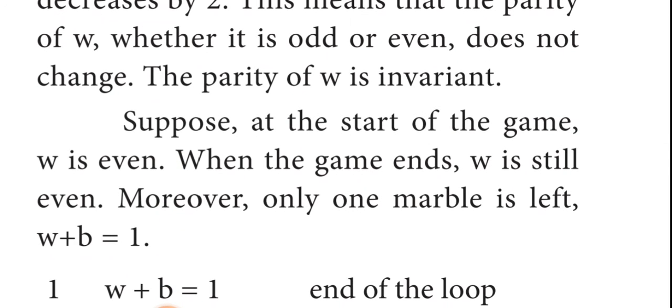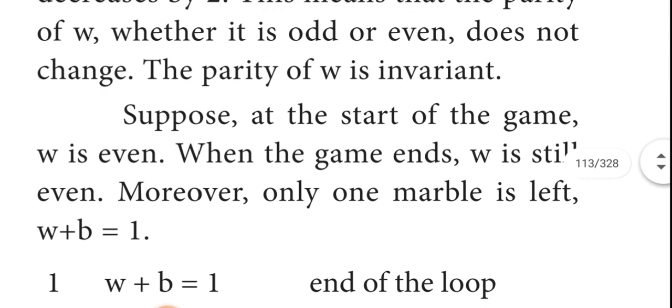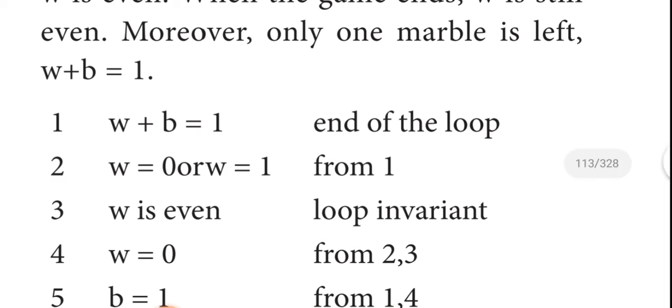Moreover, only one marble is left, so W plus B equals 1 at the end of the loop. W equals 0 or W equals 1. What is the meaning of B plus W equals 1? Here the white marbles may be 0 or 1.